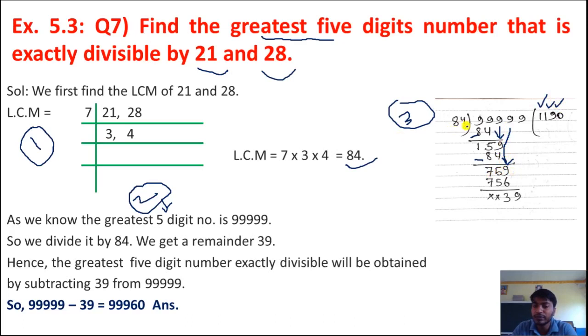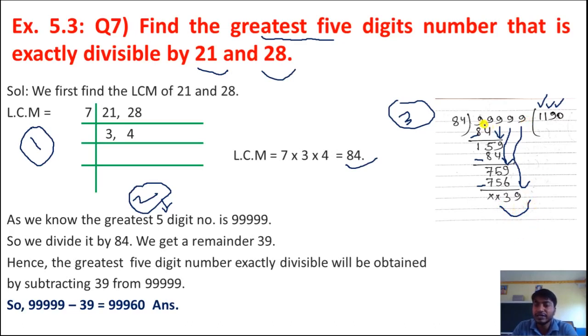Now it will go 9 times. When we multiply 84 by 9, we will get 756. Now subtract: 9 minus 6, 3, 5 minus 5, 0, 7 minus 7, 0. Now bring down this 9. Now it became 39, which is less than 84. Now we cannot divide. We don't have any other number to take from the dividend, so we will stop here. And this is the remainder. 39 is the remainder. Clear to you?